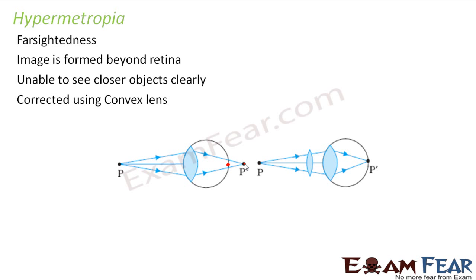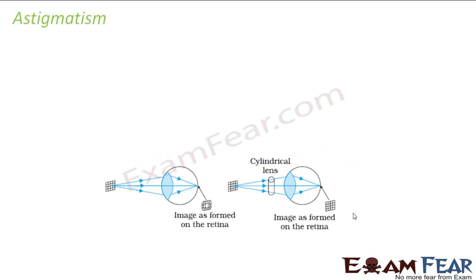So how can you correct this? We can correct this using a convex lens. Because in this case, what do we want? We want them to converge. We want these rays to converge quickly. So for that, we will use a converging lens. Right, so this is hypermetropia. Many of you would have seen elderly people at your house having any of these problems, because most of these problems start coming up with age.